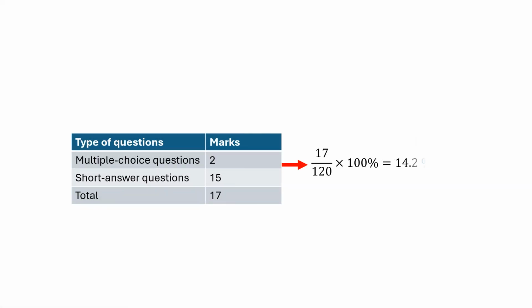In protein and vitamins, 2 multiple-choice questions are worth 2 marks, and 1 short answer is worth 15 marks. The overall score for this section is 17 marks. With a total possible score of 120 points, the percentage for this section was 14.2% of the total score.